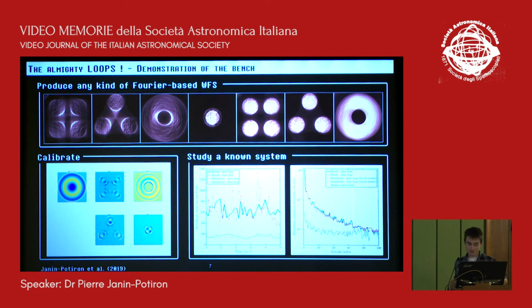And finally, what we wanted to do is to test the bench, to validate the bench in closed loop operation by measuring the wavefront error versus time, and to compare the result we have on the bench to the result we have in simulation with the same parameters for the turbulence profile and size of r0. You can see that the blue curves are from the bench, the red from the simulation, and it matches quite well in open loop and in closed loop.